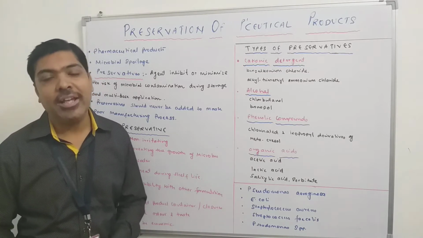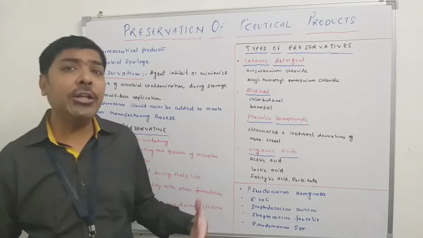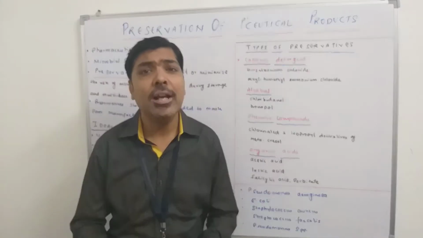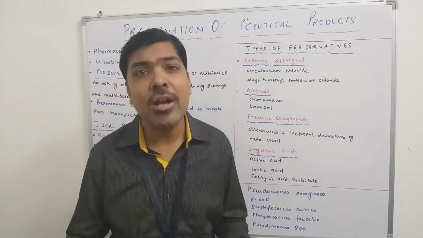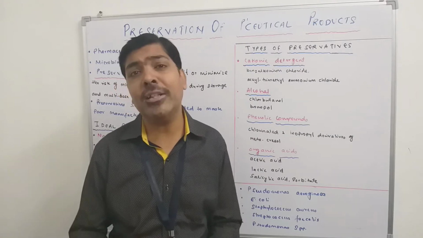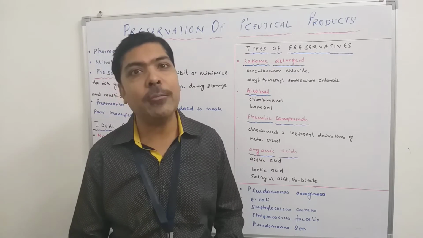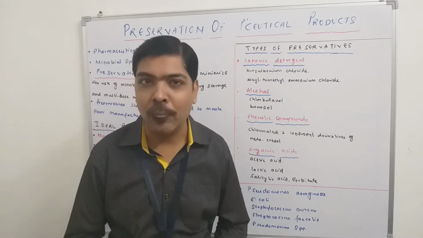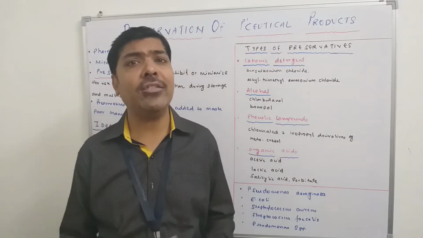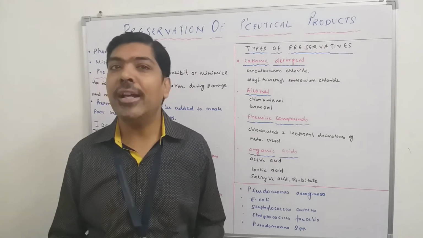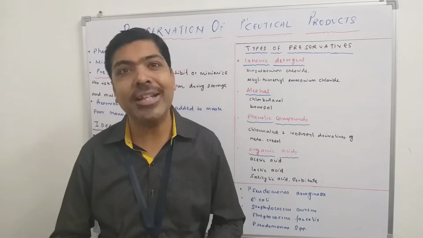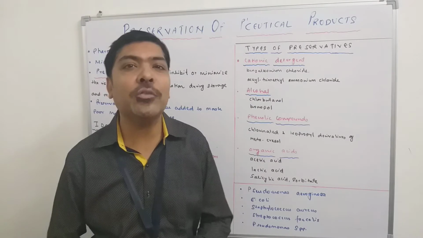life, so that even if we have a multi-dose application, meaning the product has to be consumed at different times, with repeated opening of the product and withdrawal of the dose. For example, if you have a syrup bottle, the syrup cannot be consumed in a single day, so it has a multi-dose application.